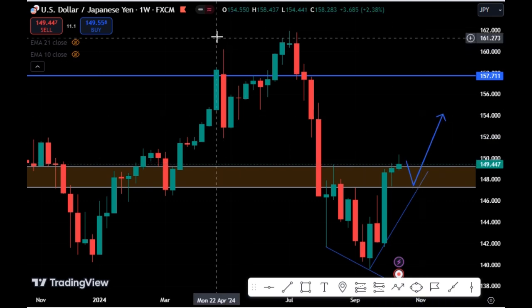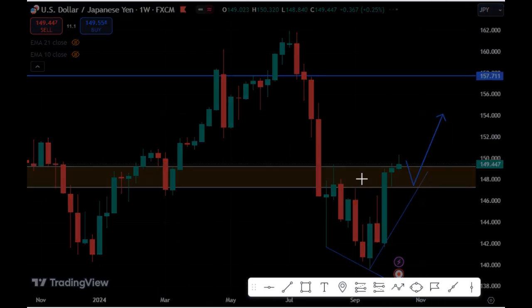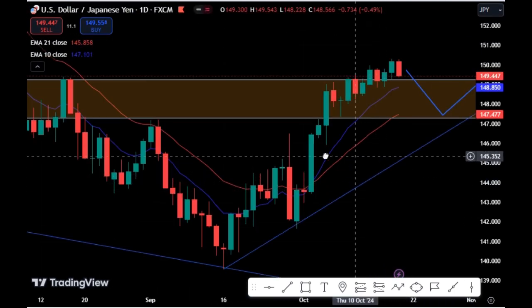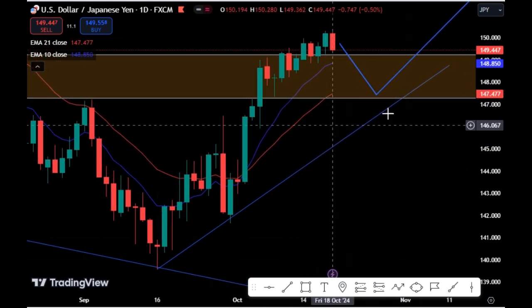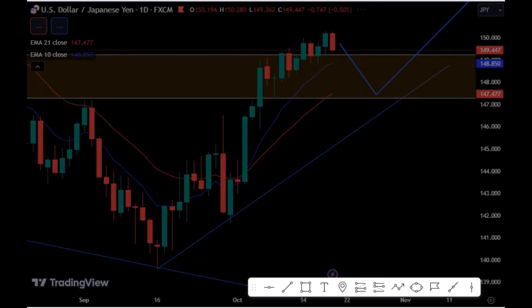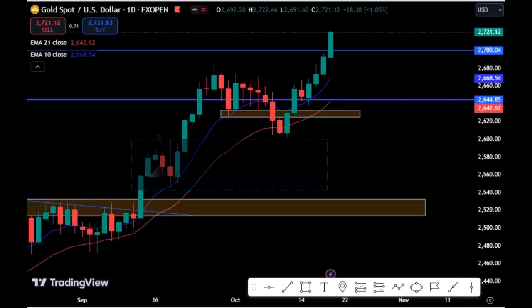So we're looking for a buying opportunity from that support level on the daily chart with our price action candle on the daily chart. So here is our level we'll be looking at for a buying opportunity from. The next pair we're looking at now, which is also the last pair, is the gold USD.